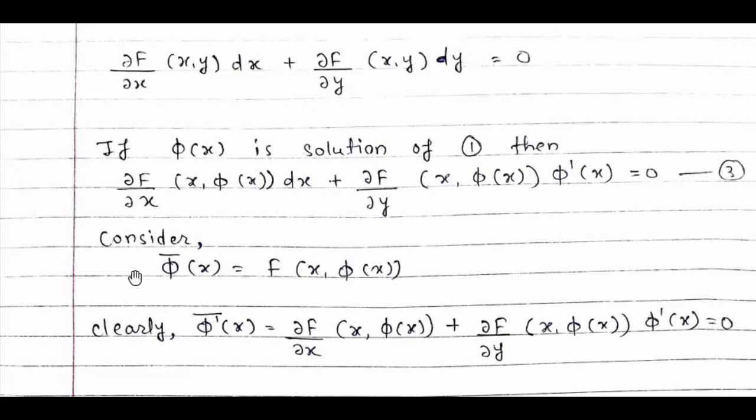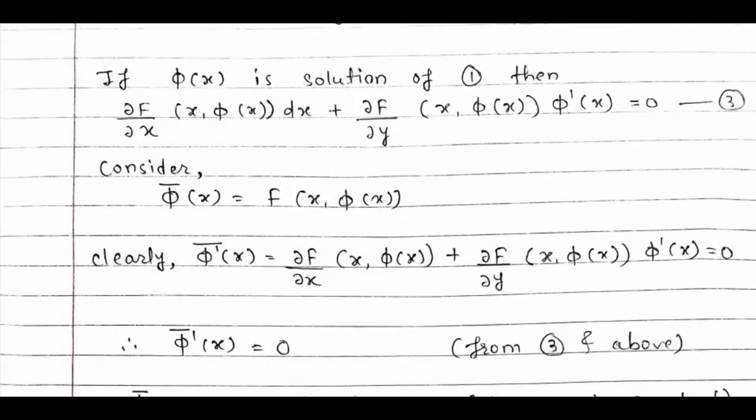Then consider phi bar(x) equals f(x, phi(x)). Clearly, differentiating phi bar(x), we get phi bar'(x) equals the partial derivative of f with respect to x of (x, phi(x)) plus the partial derivative of f with respect to y of (x, phi(x)) into phi'(x), which equals 0.